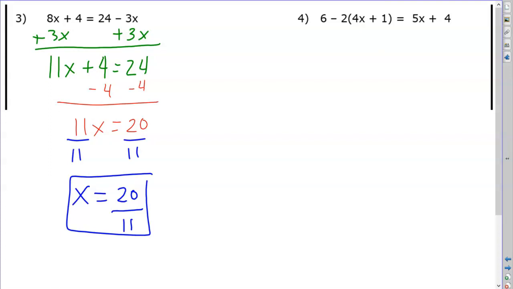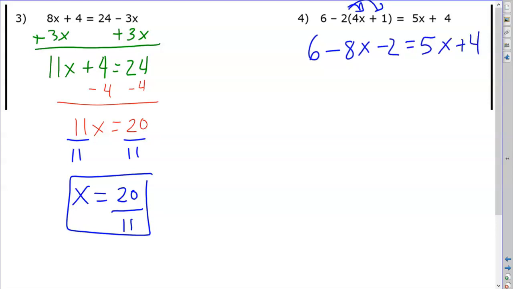So, like I said, we're not going to do 6 minus 2, but we are going to distribute this minus 2, right? This minus 2 is important. Negative 2 times 4 and negative 2 times 1. So the 6 stays the same. Negative 2 times 4 is negative 8x, and negative 2 times 1 is minus 2, also known as negative 2.